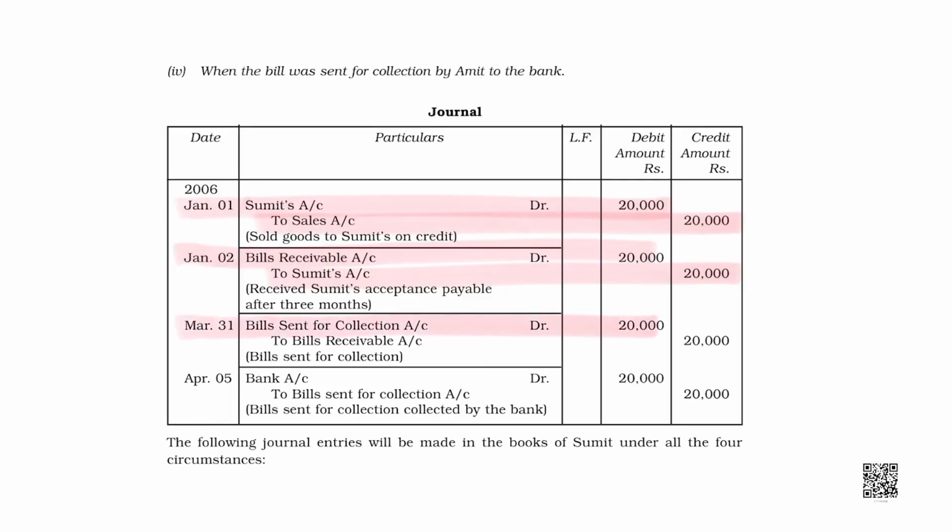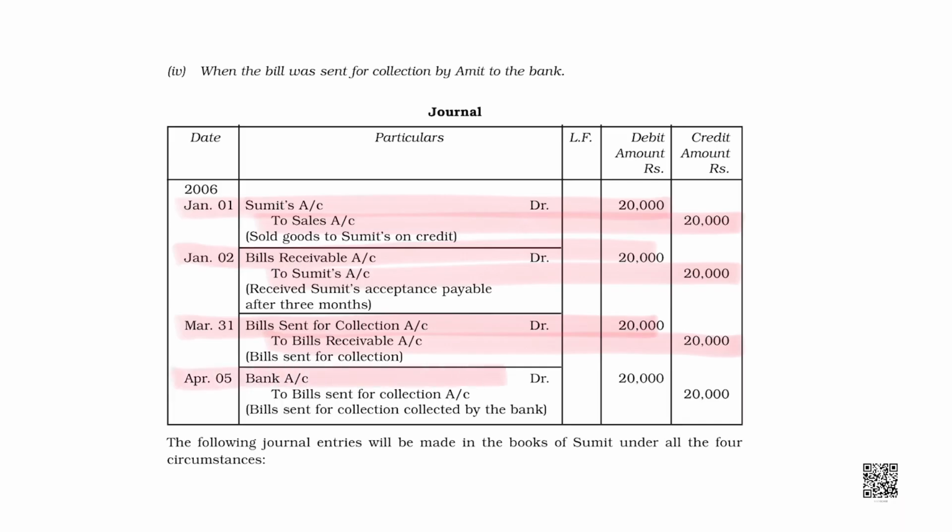Bill sent for collection account debited to bill receivable. Bill is gone and a new asset, bills sent for collection, is into my basket and that is debited. Okay? And now the question says that on 5th of April, bank collected that money.